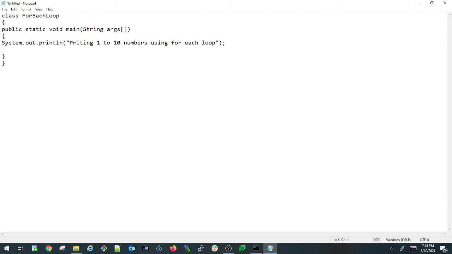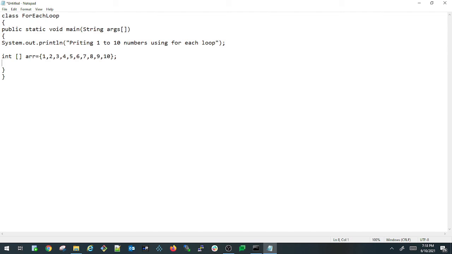So now let us try to write a for each loop here. Before that, we have learned that a for each loop will be used to traverse through an array or a collection. So now I'm going to use an array. For that I'm declaring an integer array here. This is how you can declare an integer array, int arr, and I'm assigning the values in the same place: 1 2 3 4 5 6 7 8 9 10. So these are the values I have assigned inside the array arr.